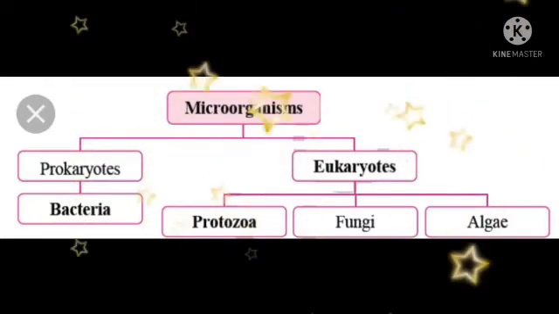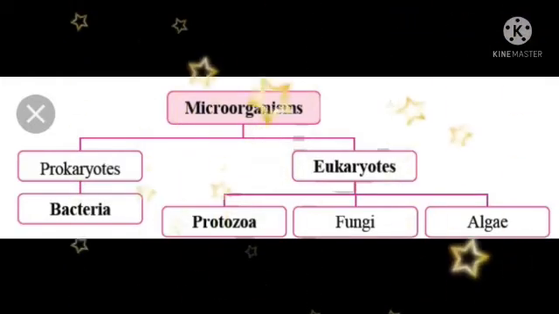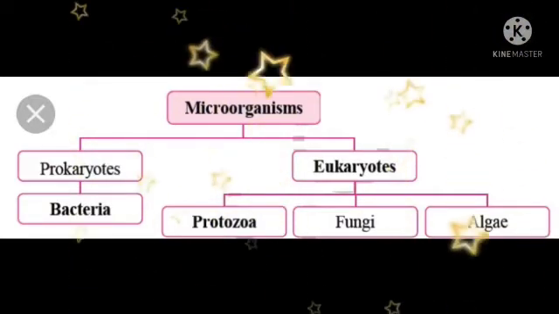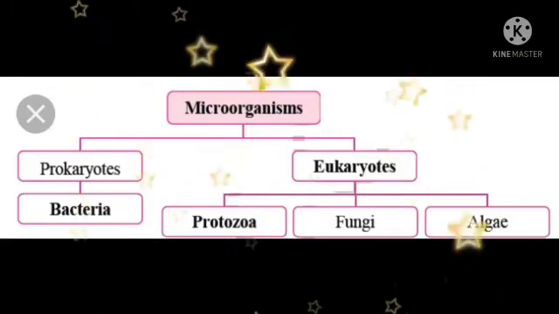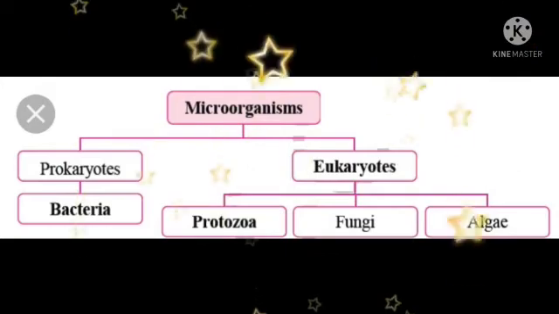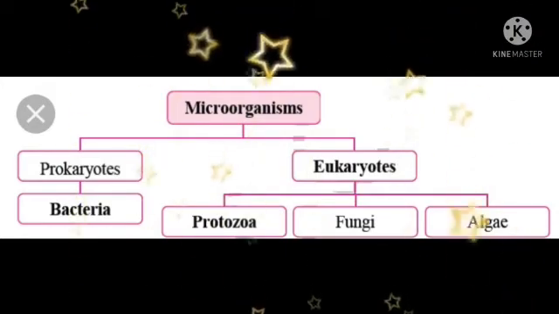So when we are talking about classification of microbes or microorganisms, they are also classified into 2 categories, because this is the initial stage of classification where we are starting with prokaryotes and eukaryotes, and further on the categories or divisions will be included.